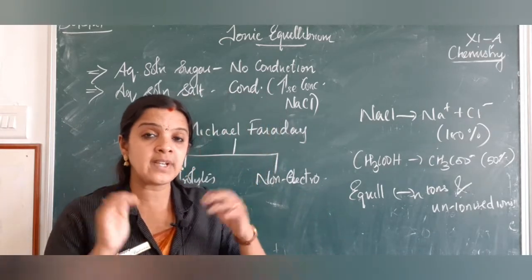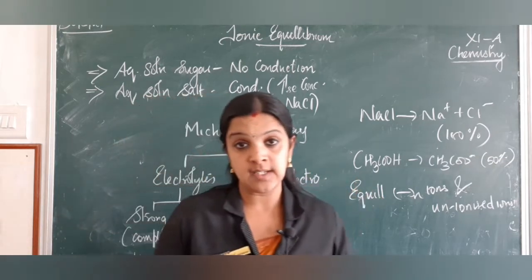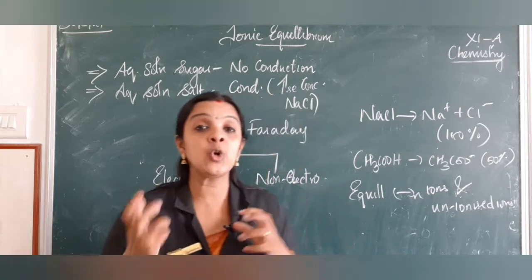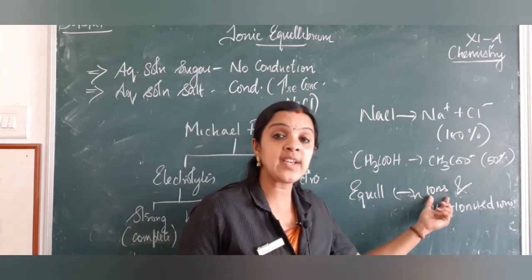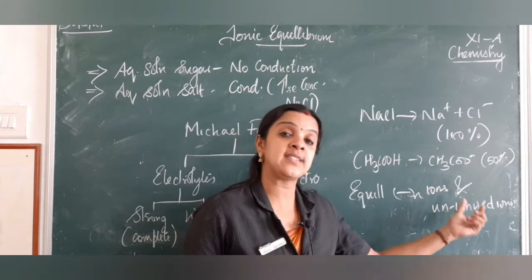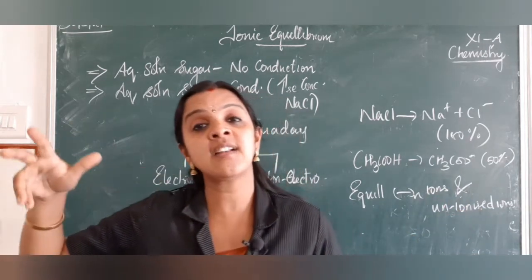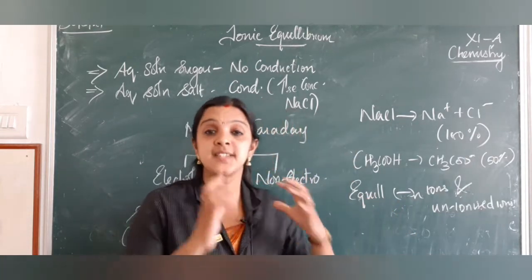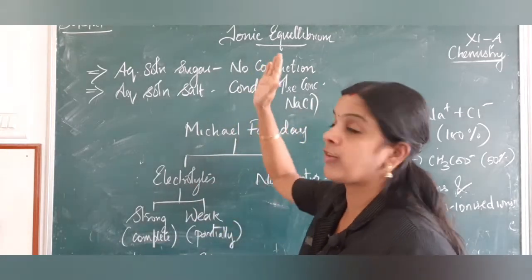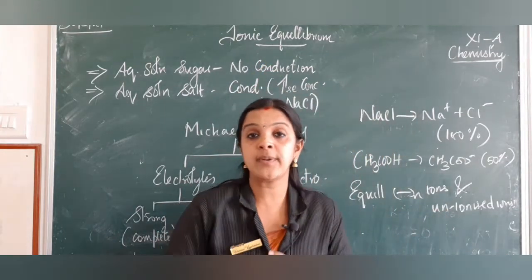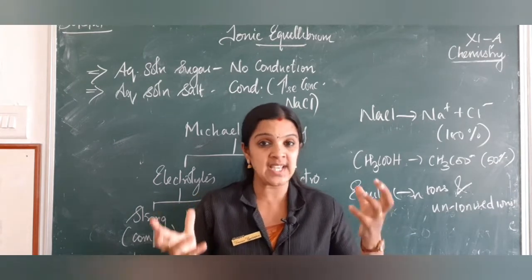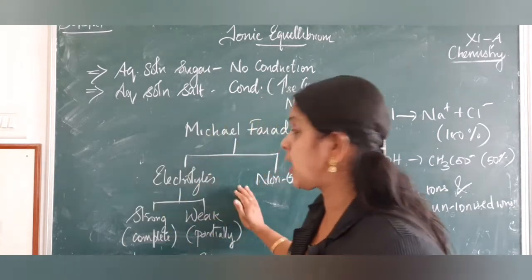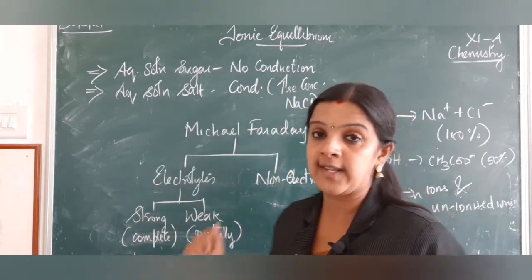So there they form an equilibrium. Equilibrium happens anywhere. So there an equilibrium is developed. It is going to be between whom? It is going to be between the ions and the unionized molecules. Such an equilibrium we are going to define as ionic equilibrium. So ionic equilibrium is that state of equilibrium which exists between the ions and the unionized molecules. So now I think you would have understood about electrolytes and non-electrolytes.